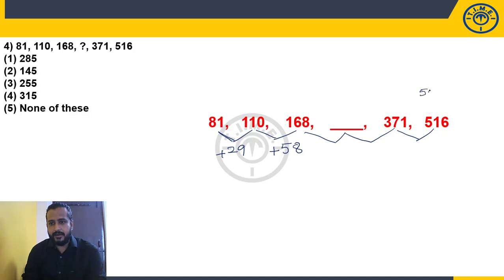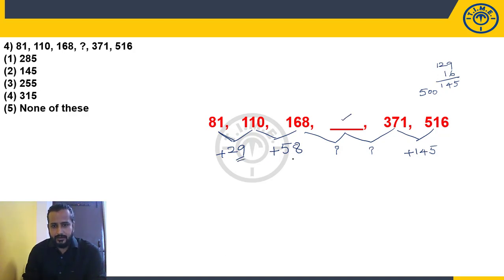Let us make it the round figure 500. So 371 to 500 is 129 and 16 more. How much will it be? 145. So here the difference is 145 plus 145. So what are the two missing numbers?